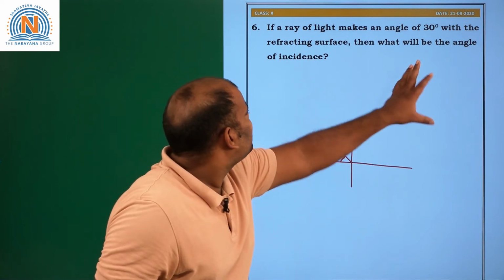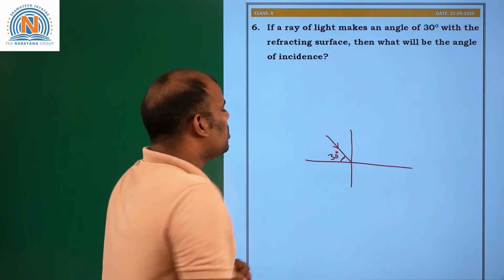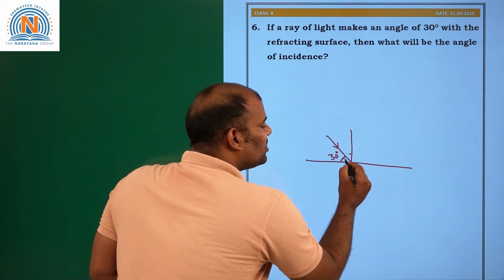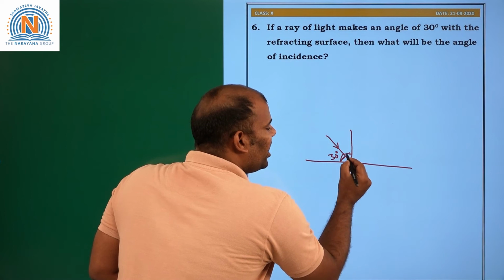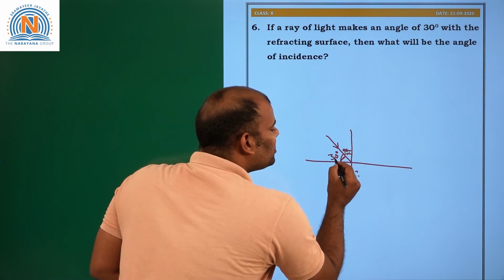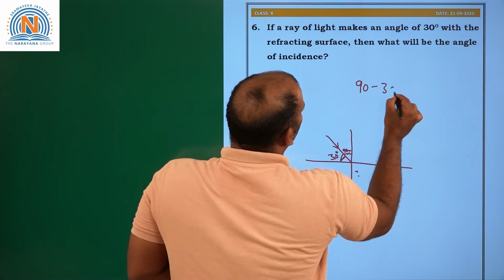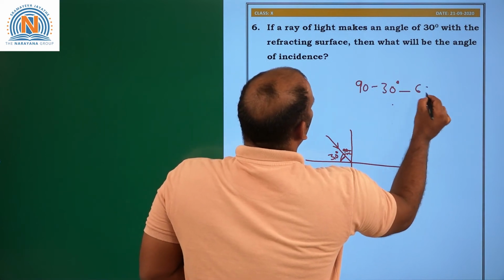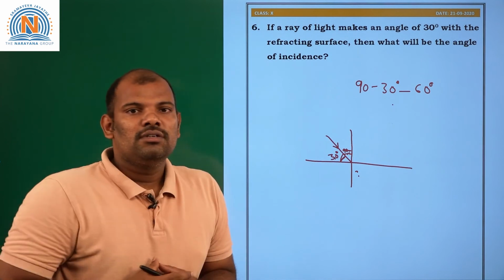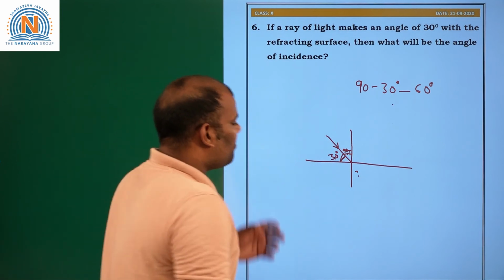Let us see, he is asking angle of incidence. So this is the angle of incidence. The total angle is 90. This is 90 minus this angle. So you will get 90 minus 30 degrees. So here it will be 60 degrees. Got my point? Question number 7.